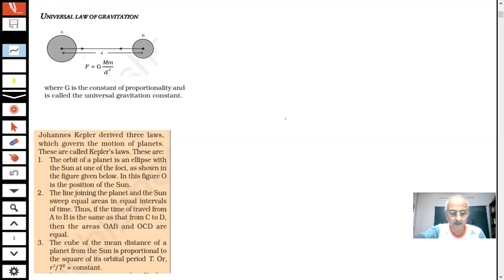There is a gravitational force. We discovered it. Newton's law gave the gravitational force, which was the reason that the Moon is orbiting around the Earth, and the planetary motion around the Sun can be explained. We already explained the universal law of gravitation, students: the gravitational force between two bodies is directly proportional to the product of their masses and inversely proportional to the square of the distance between them.